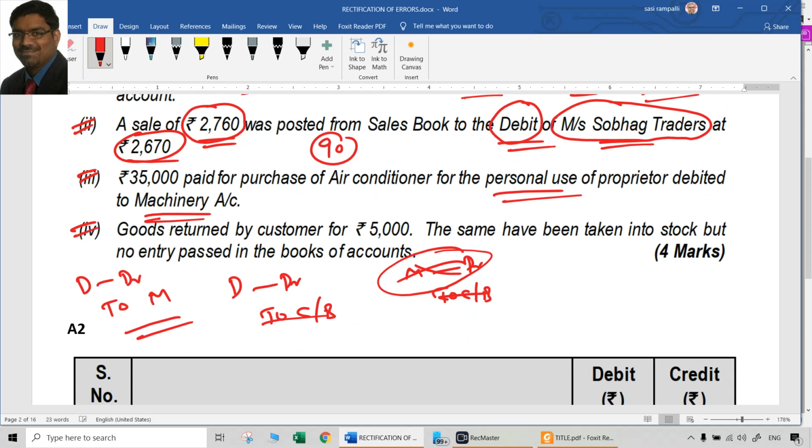Then, question number 4, point number 4. Goods returned by customer 5,000. The same has been taken into stock, but no entry was passed in the books of accounts. Even though no entry was passed, that is an error of omission. Simply, we have to pass an entry for that. Goods returned by customer means what? Are they purchase returns or sales returns? Sales returns. Customers are returning means we sold goods to customers. They are returning, so sales returns. So what should be the entry for that?